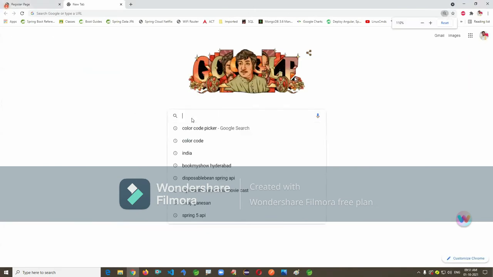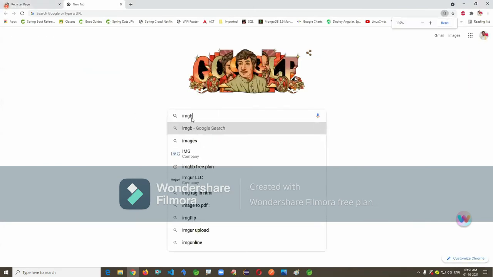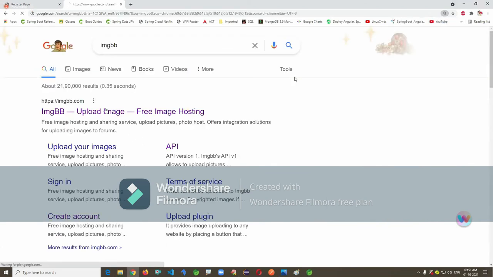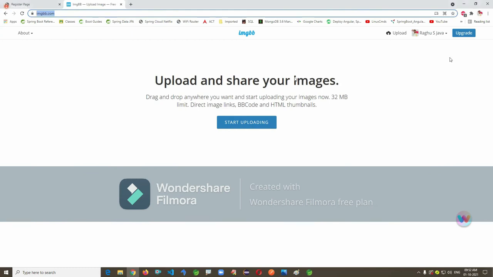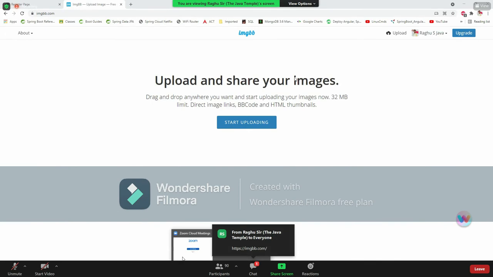So there is actually IMGBB. It's a free upload service available. If you have a credit card, give it to me, I'll show AWS also, or else attend AWS classes. Blob concept with the UI is not done here. IMGBB is a website. You can register and log in here. If you're interested, you can register and log in.